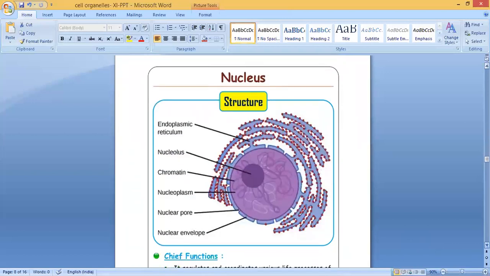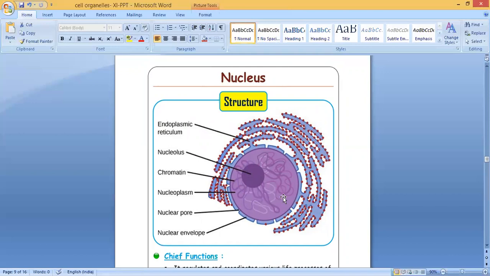So this is the structure of the nucleus. I already showed it to you. So one more time I'll tell this. This is the endoplasmic reticulum. I told you, next to the nucleus, you can see the network-like endoplasmic reticulum. This red color portion is called ribosome, attached to the endoplasmic reticulum. The nucleolus is without membrane. This is the nucleolus. The main function, it produces ribosomes. Okay, ribosome, what is the function? It produces protein. Then chromatin.